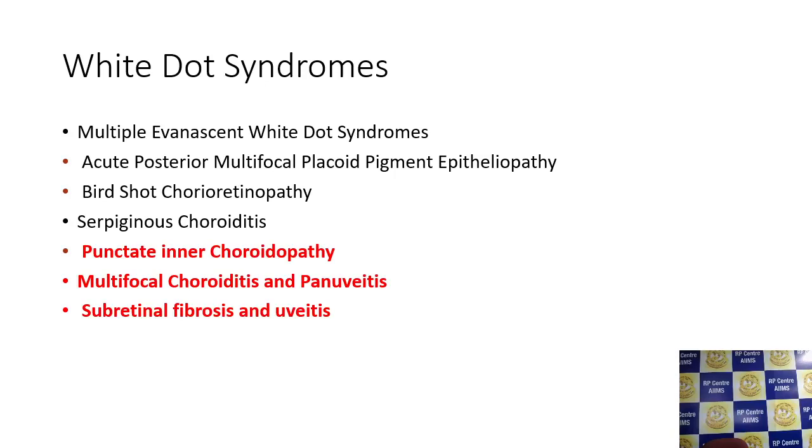In a typical serpiginous, the active patch will again be hypo, but the scarred patch where the RPE is already gone will show a window defect, so that might show you a hyper. So don't confuse it with the disease; think only of the mechanism of how you are getting the hyper and the hypo. And why is MEWDS always hyper? I'm not very sure, but the only thing I can say is that MEWDS is not a choroiditis. We say it is a photoreceptor disease, so maybe the hypo is not too prominent there. That is why it goes from early hyper to late hyper. Whereas APMPPE, serpiginous, multifocal choroiditis, any active choroiditis type.